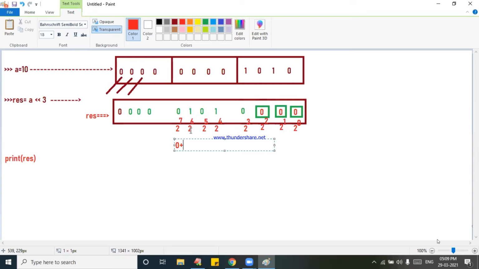How much? 64. 1 into 64 plus 0 into 2 to the power of 5, plus 1 into 2 to the power of 4, that is 16, plus 0 into 2 to the power of 3, plus 0 into 2 to the power of 2, plus 0 into 2 to the power of 1, plus 0 into 2 to the power of 0 is equal to, what is the result? 80.